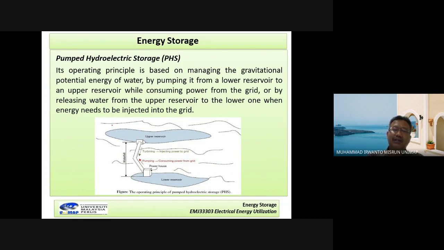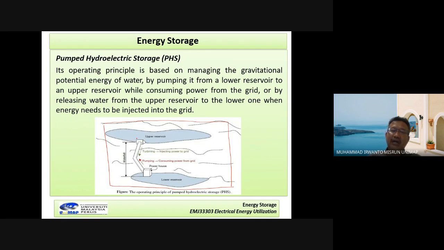Please look at this figure. This is a pump hydroelectric storage system. The main parts, look here: we have the lower reservoir in the place below, and on the upper side, we have the upper reservoir. The lower reservoir and upper reservoir store the water.